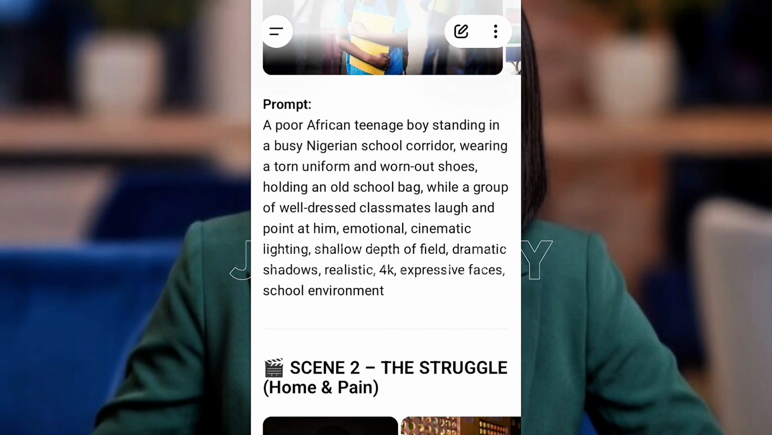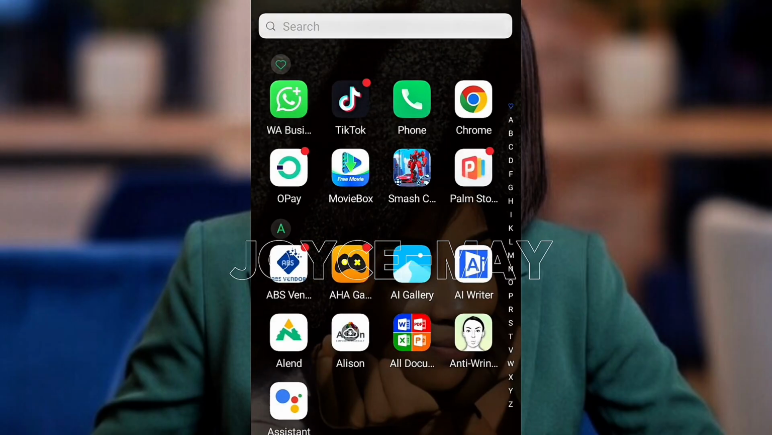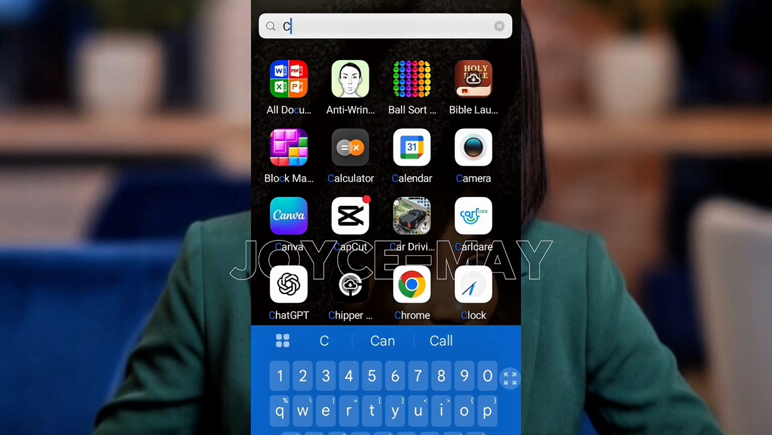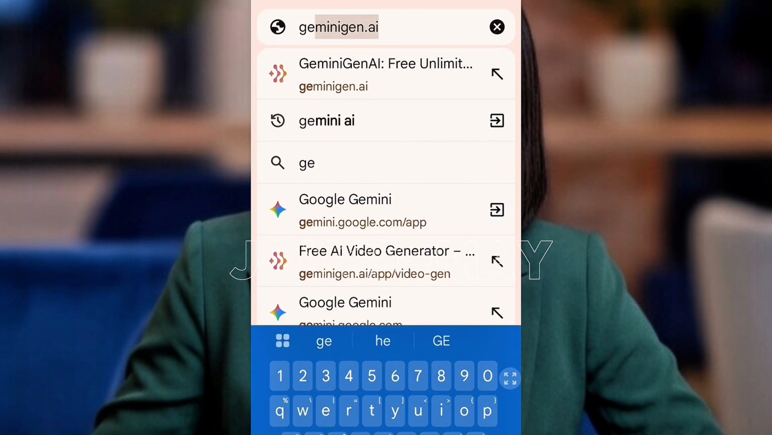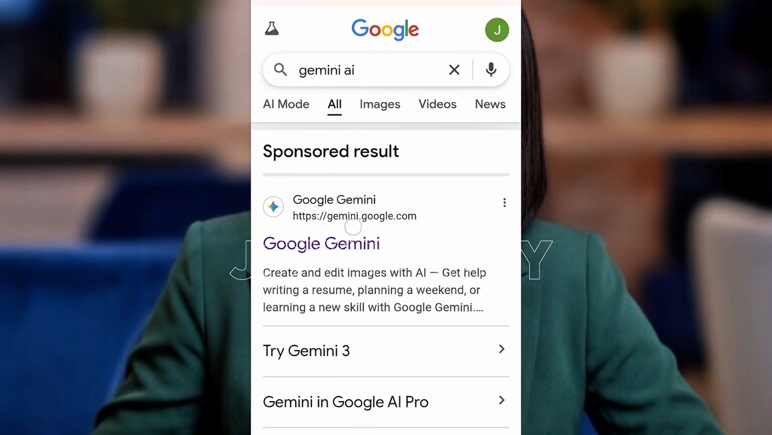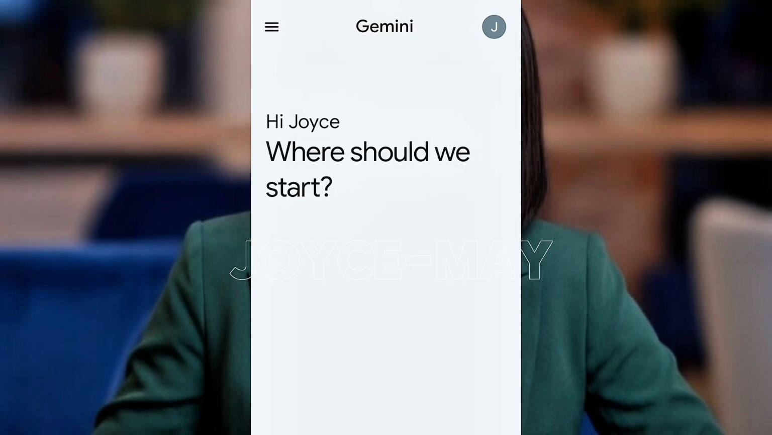The next thing now, I'm going to head over to our image generation app, which for this one we are using Gemini AI. So you go to your Chrome browser. You also have the app, but you go to your Chrome browser and type Gemini AI. You click on this first one here, and it brings you here. I've already done this in my previous videos.